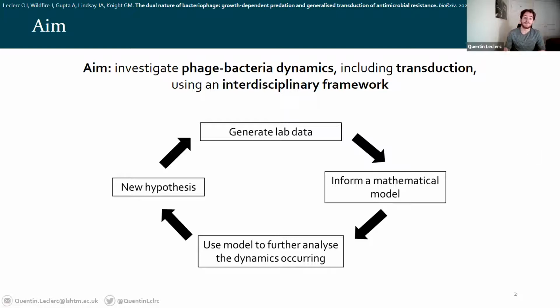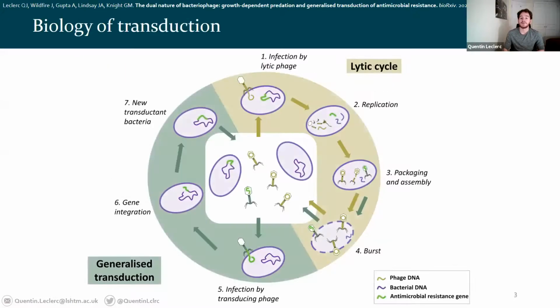Okay, let's start with a bit of biology to make sure we're all on the same page. So what is transduction? Full disclaimer, in case you're familiar with transduction, I'll only be talking about generalized transduction, not the other mechanism, which is specialized transduction. So what happens when phage and bacteria are together in an environment? Typically, lytic phage, in gold here, will infect a bacterium, inject their phage DNA, replicate using the bacterial machinery, create new phage, and then burst the bacterium to release the phage back into the environment.